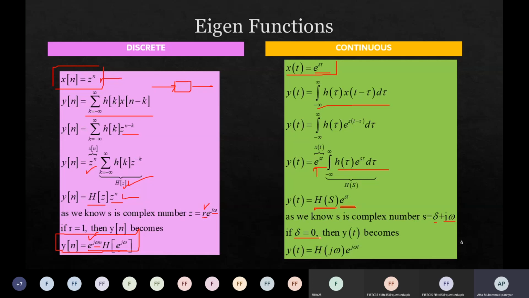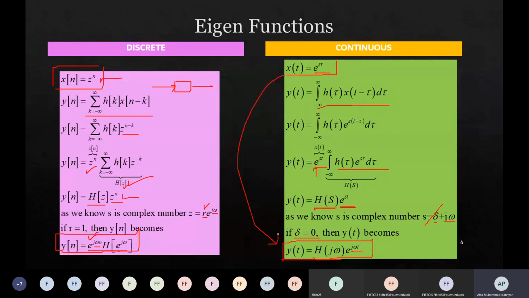Then what are we going to get? H of j omega, because this s is replaced with j omega, delta is 0 now, and e to the power j omega t. So this is the final output we'll be getting if we apply just a single input exponential signal, then the LTI system output must be this one.